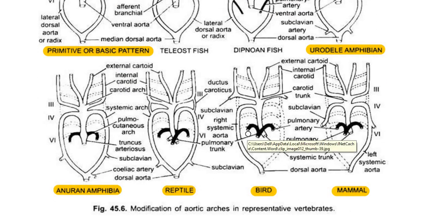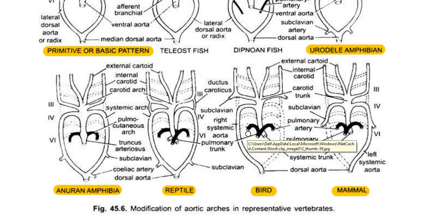In urodel amphibians we saw there were 4 pairs of aortic arches, except in the example siren. In siren we don't find the 5th aortic arch. So only the 3rd, 4th and 6th aortic arches are seen in siren, but in other urodels we can find all 4. And we found 2 special connections.